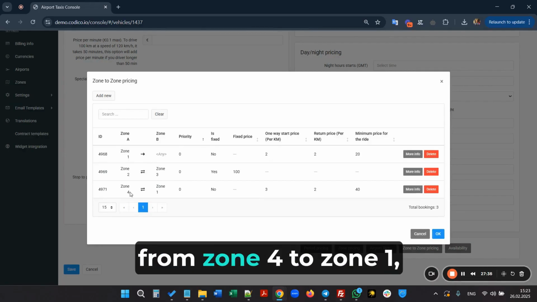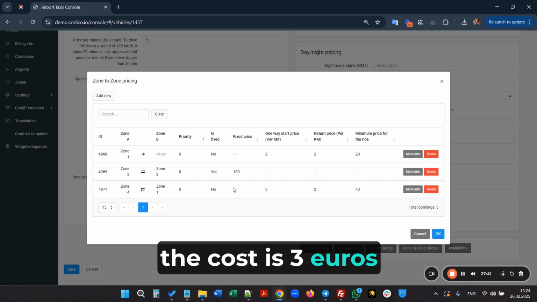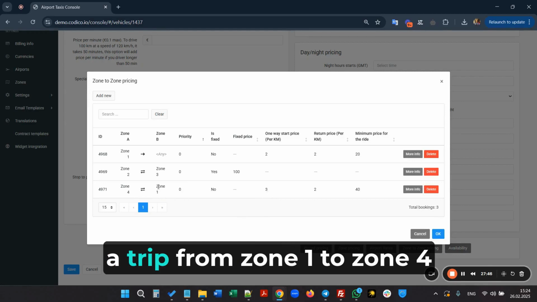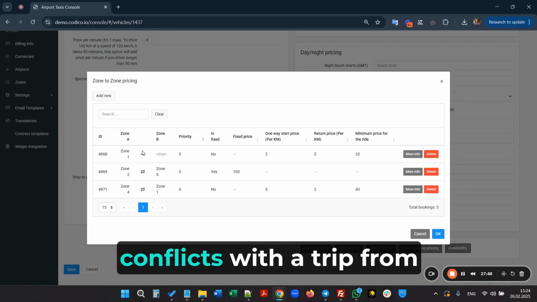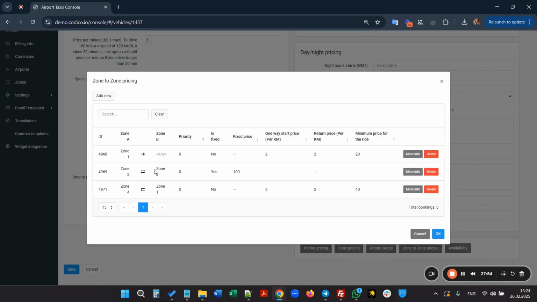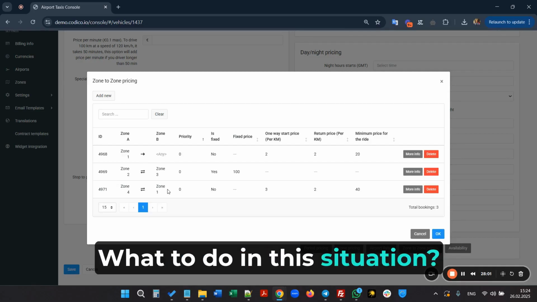But here, from zone 4 to zone 1 and vice versa, the cost is 3 euros per kilometer. So, a trip from zone 1 to zone 4 conflicts with a trip from zone 1 to anywhere, as they are conflicting. Because zone 1 includes zone 4. What to do in this situation?